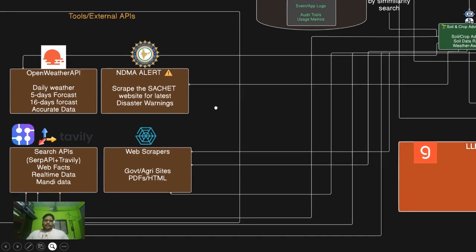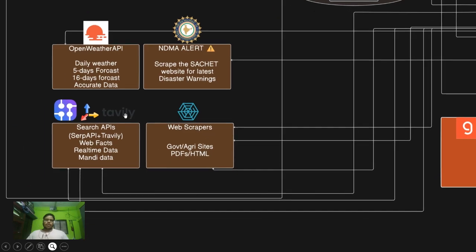And after that, obviously, NDMA, the National Disaster Management Alert website, we are scraping that. We are getting the data from the website directly about a district or a place or a state, and we are going to put the data into our system. Lastly, we have two search APIs so that we can verify whether the data we are scraping is correct or not, and we are also putting these two together, and then we are getting the data as well.